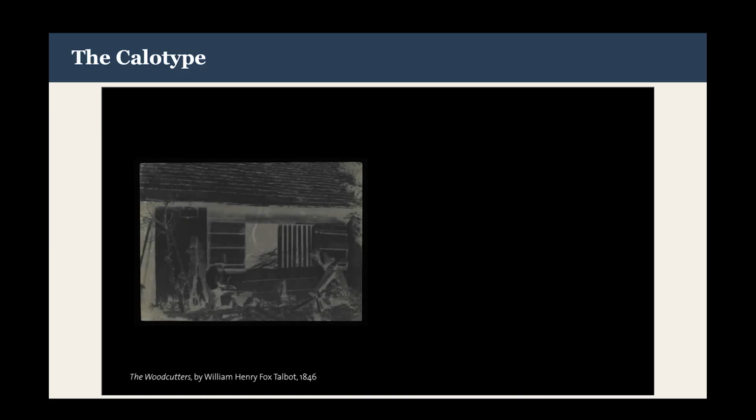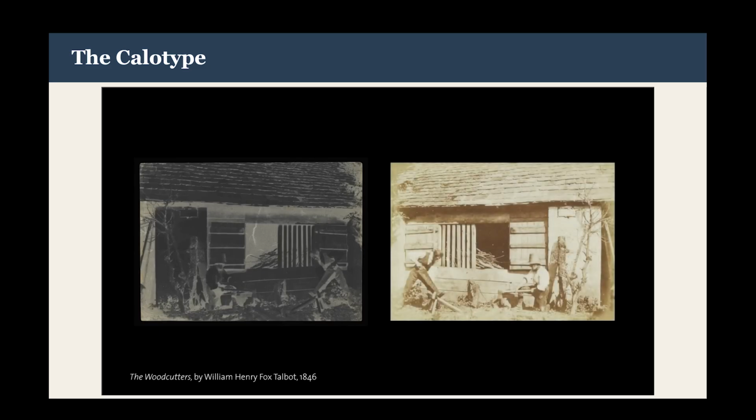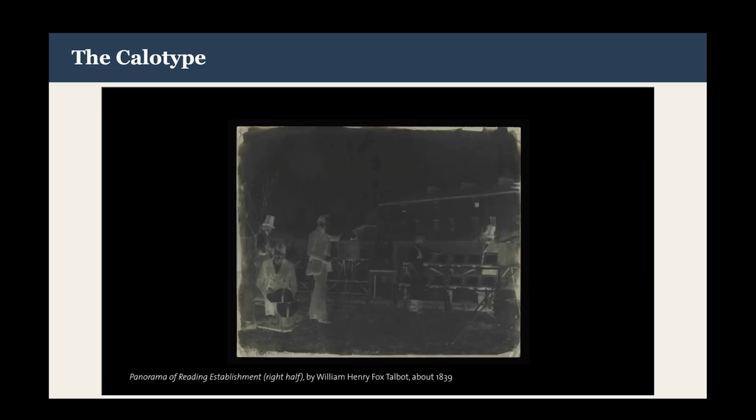When Talbot placed one of these negatives onto another sheet of sensitized paper and exposed them to the sun together, the dark areas of the negative blocked out the sunlight, while the white areas allowed the light to pass through. This created a positive print. With this, Talbot had invented the groundbreaking negative to positive process.